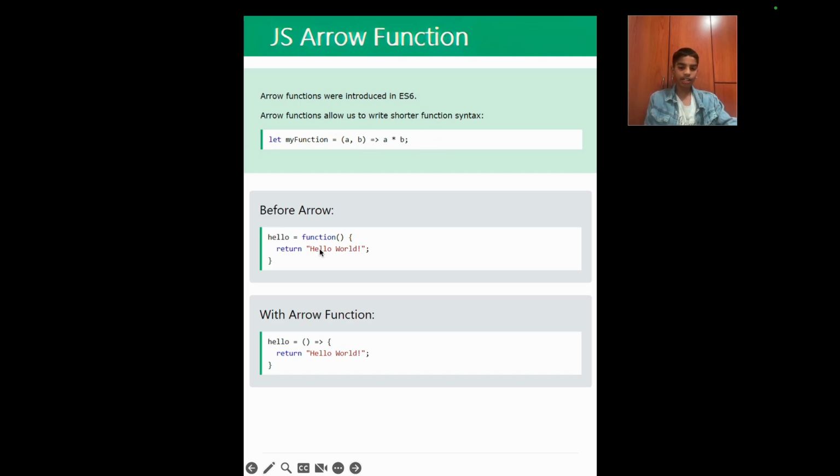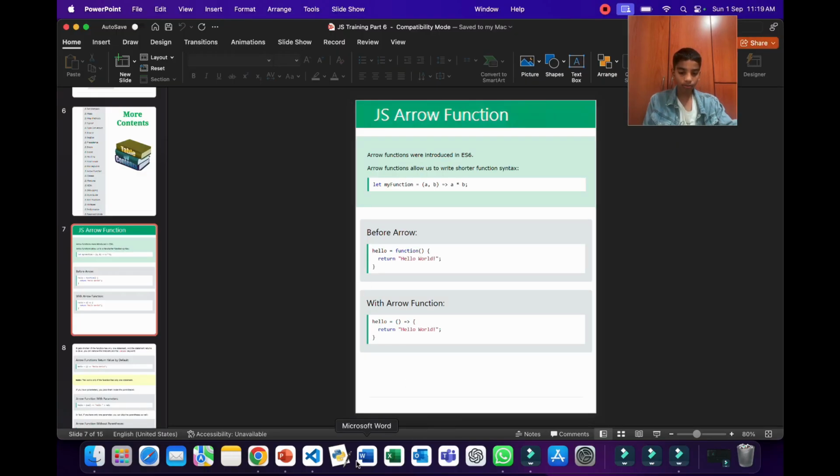So as you can see over here, here's a comparison between an arrow function and a function without the arrow function. Here's a function without the arrow function, where we have written function and then written hello world. Now let's look at this example using Visual Studio Code.